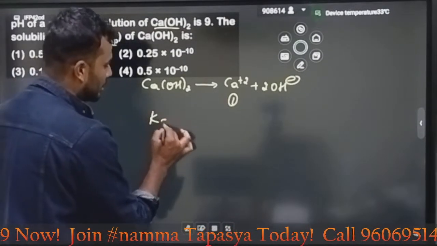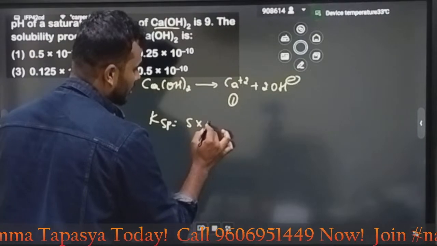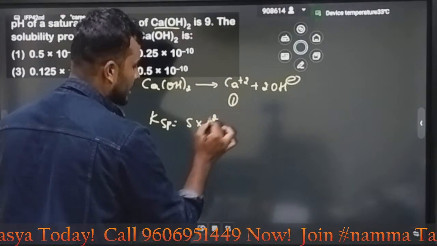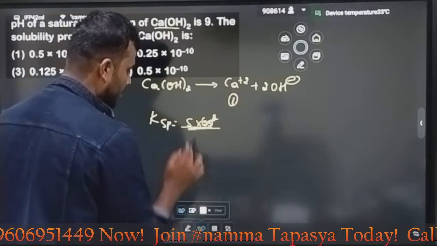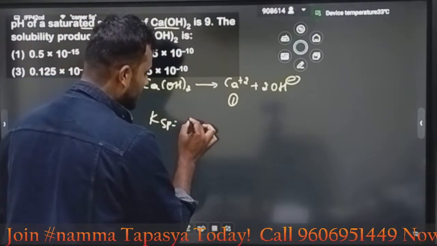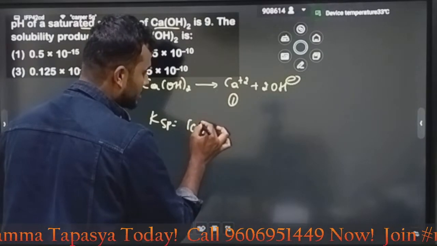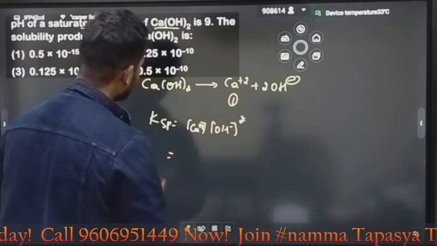Ksp is very simple. Solubility product. Simply multiply S into S square, or 2S square. You can multiply this one and you will get the answer. Otherwise, for the solubility product, simply multiply the concentration of Ca2+ and the concentration of OH minus to the power 2, and you will get the answer.